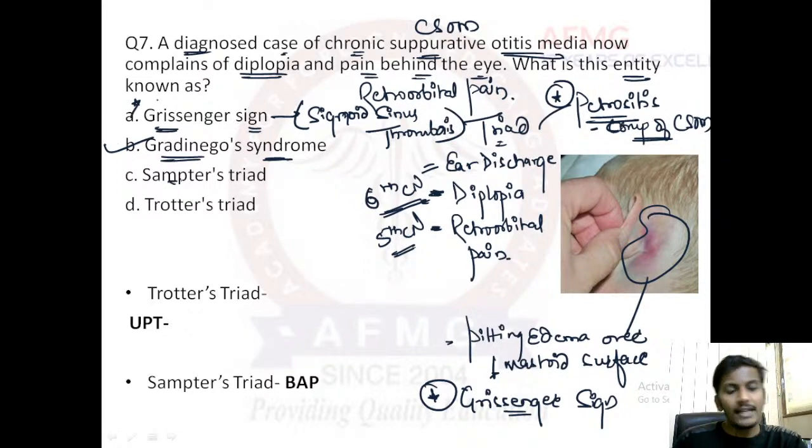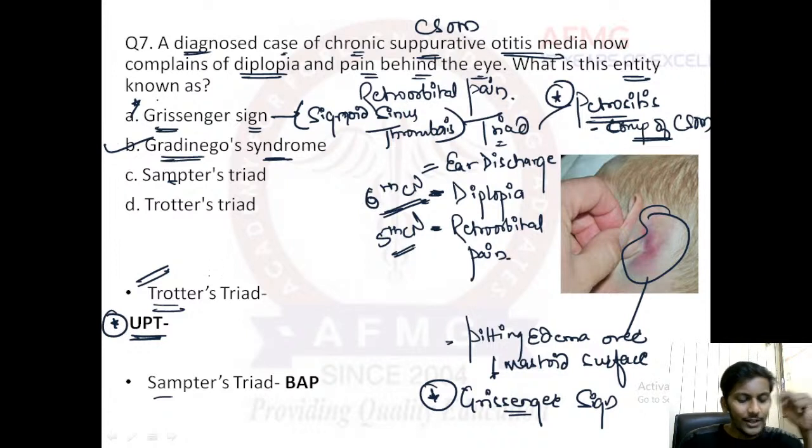Alright. Whereas let's discuss the important triads. There are three important triads that you need to remember from ENT. Gradenigo's syndrome, which is seen in petrositis, that we have already discussed: ear discharge, diplopia, retroorbital pain. Whereas the next one is Trotter's triad. Please tell me, Trotter's triad is seen in which condition? Till that time, I'll tell you what Trotter's triad is. Trotter's triad can be remembered with the mnemonic UPT, urine pregnancy test, right? So with the UPT mnemonic, Trotter's triad can be remembered. Very good.